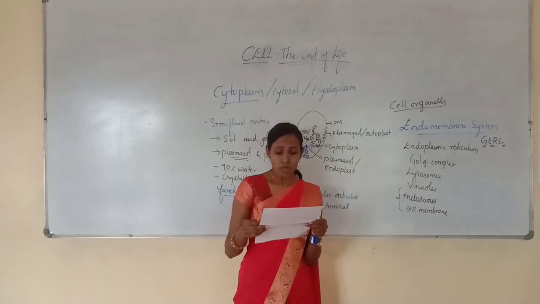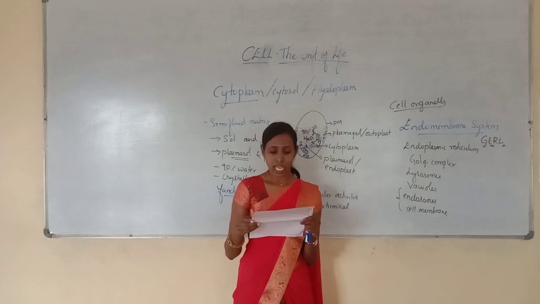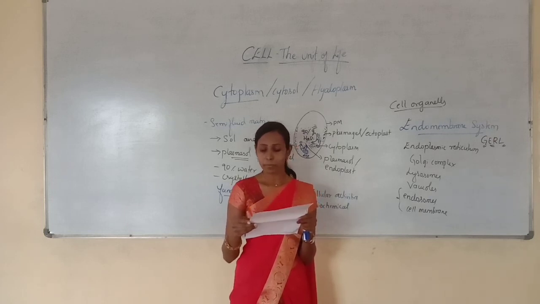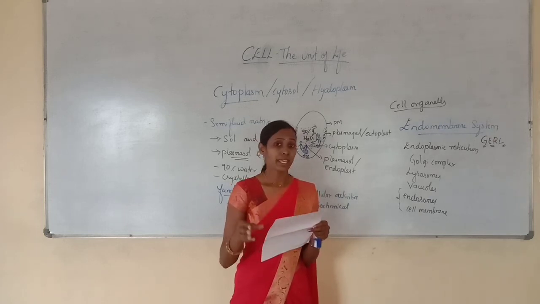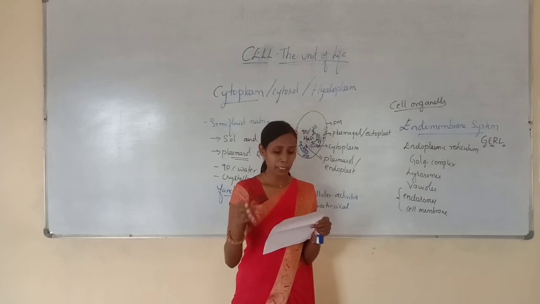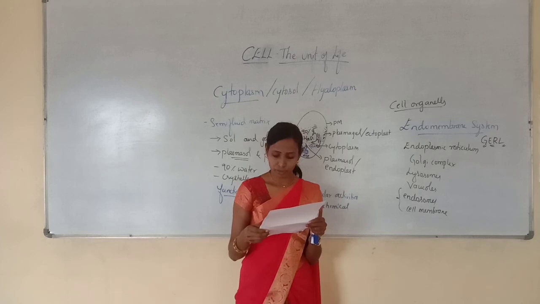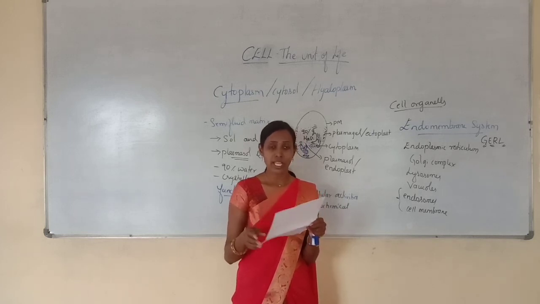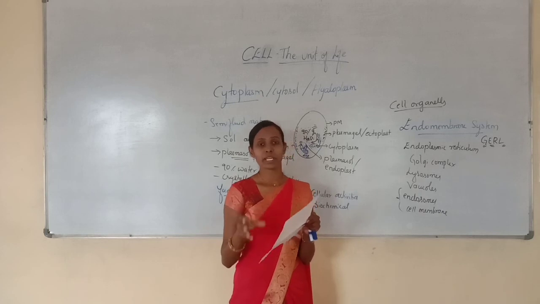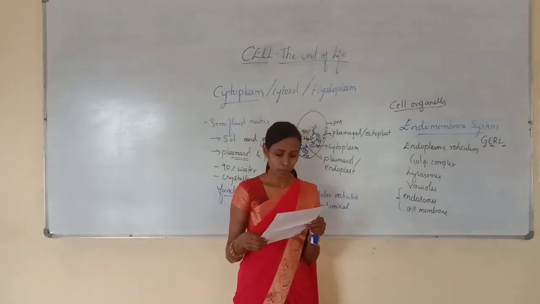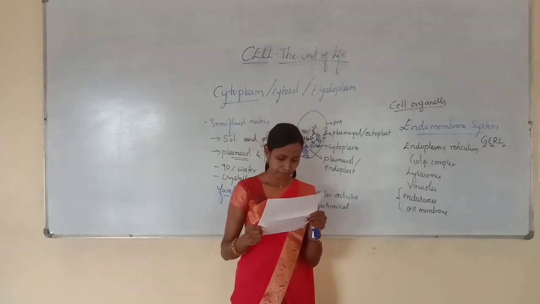Next question, which of the following membrane proteins are partially or totally buried in the cell membrane? Option A, integral proteins. Option B, peripheral proteins. Option C, both A and B. Option D, glycoprotein. If they are partially or completely buried, they are called integral proteins. So option A is correct.